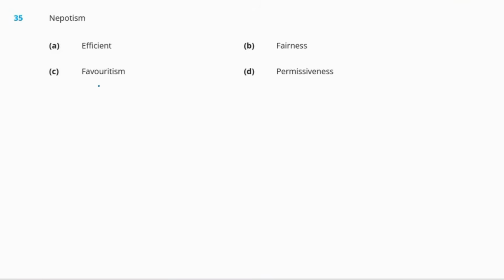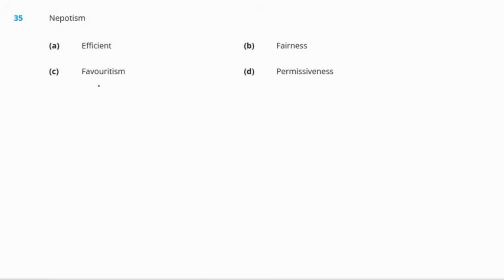Now, question 35, the word is nepotism. So, what does nepotism mean? Nepotism means favoring relatives. Okay, that is what nepotism means. And nepotism is the word which is basically used in terms of people who are popular. So such people, when they favor their relatives, it is known as nepotism.